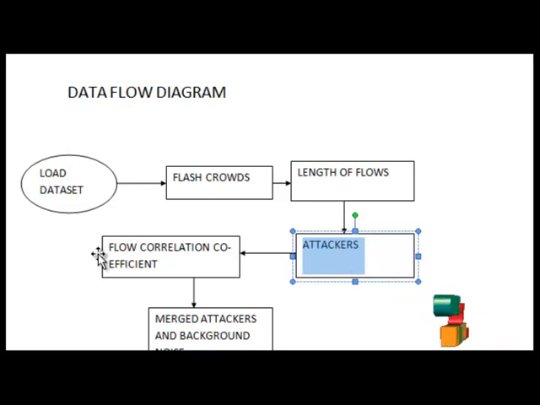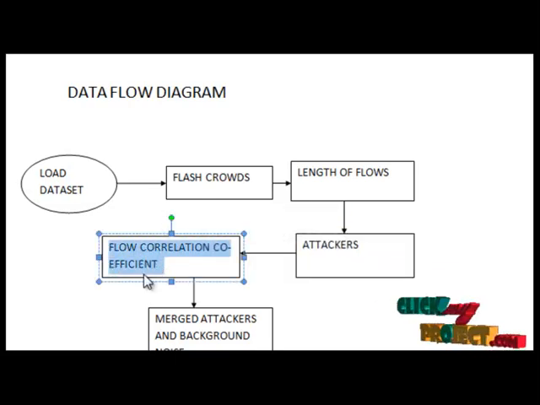The next one is flow correlation coefficient. Flow correlation coefficient implements security for the website by defining modules which contain necessary details such as the maximum number of packets per request allowed. In the execution process, the website keeps track of each individual packet per request, which is analyzed. The next one is merged attacks and